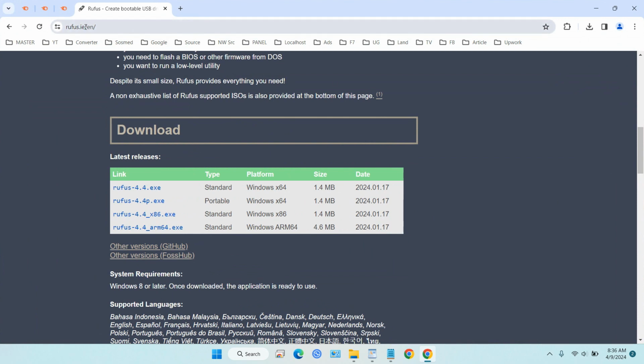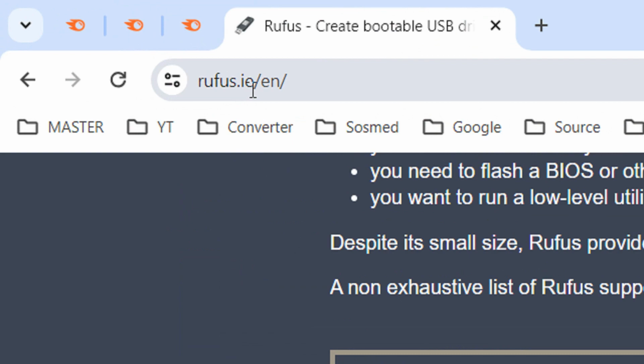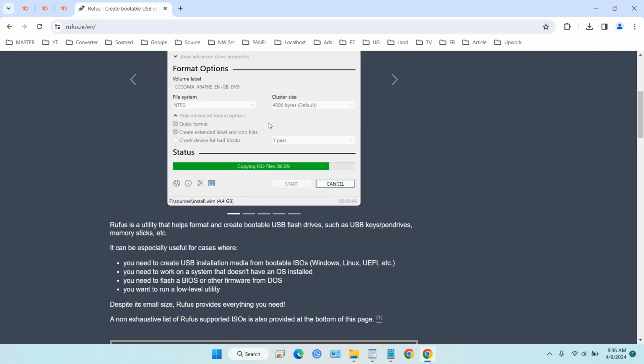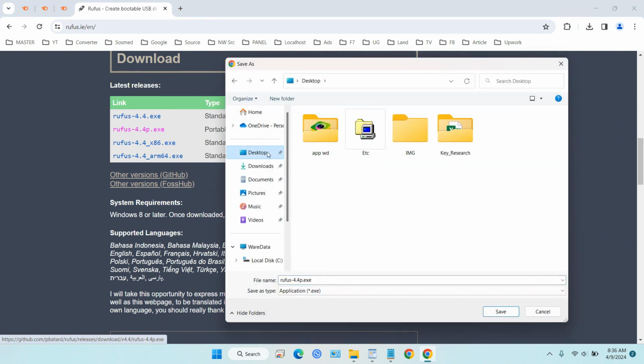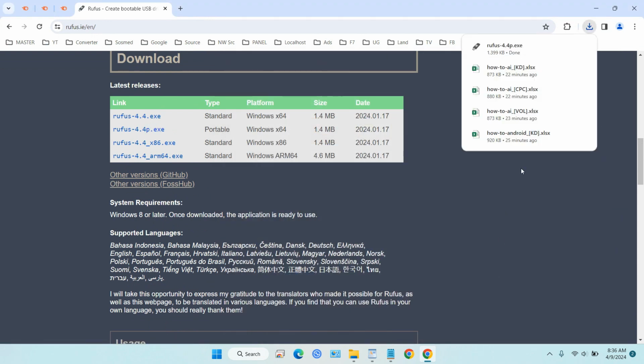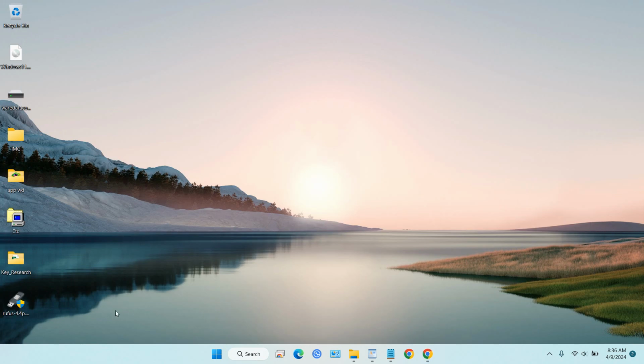You can open rufus.ie. Okay, you can see there, this is the interface of Rufus. You can download the latest release. This is for the installer and this is for portable. Let's just download the portable version. Okay, let's put it on our desktop. After that, you can see the Rufus is in here.